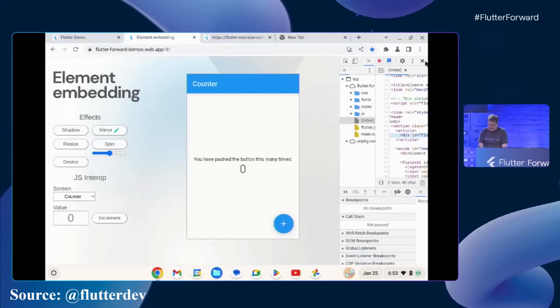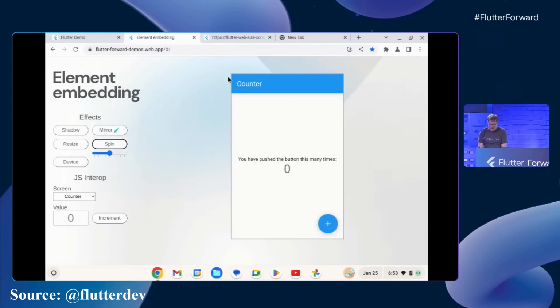So I'm going to get rid of the DevTools for a moment. And this is the div here. And you can see that through a bit of JavaScript code, we've filled that with the Flutter counter application. So now you can see that I can do the usual things. This is the traditional Flutter counter app. But look, on the left-hand side, this is JavaScript. This is a JavaScript text box. And as I continue to increment the button on the Flutter side, that state can be pushed across to the JavaScript side. Better still, I can go the other way as well. So I can hit the increment button on the JavaScript side and affect the state in Flutter.